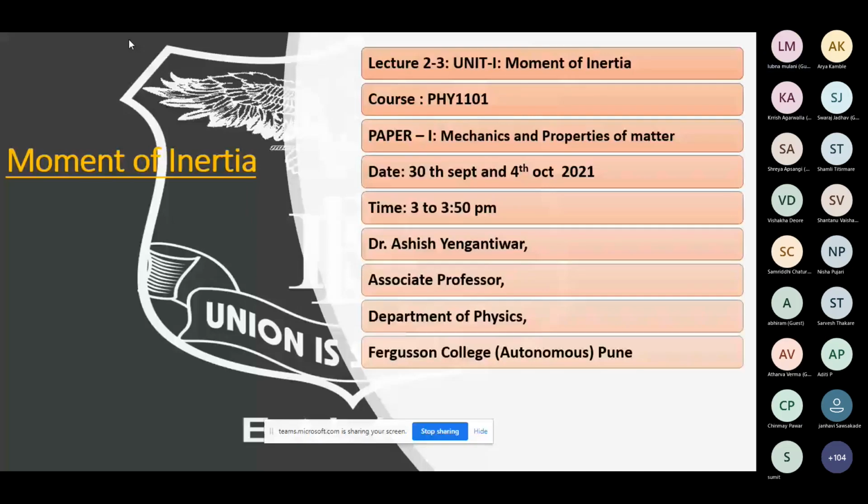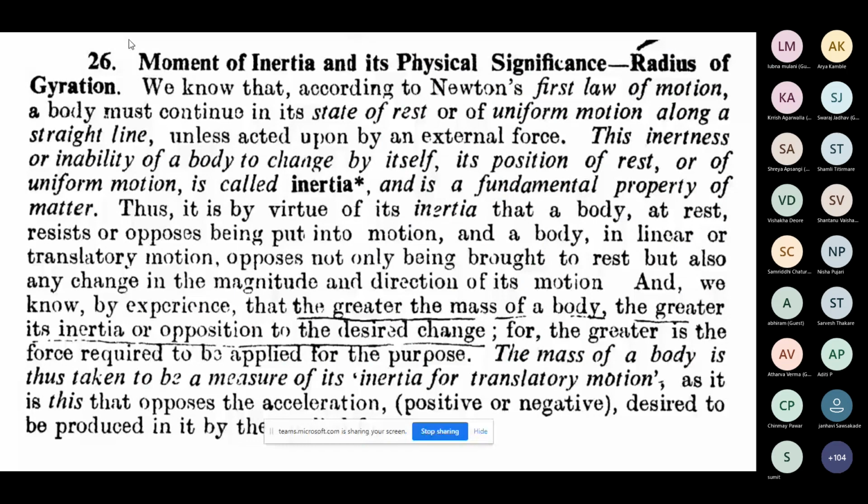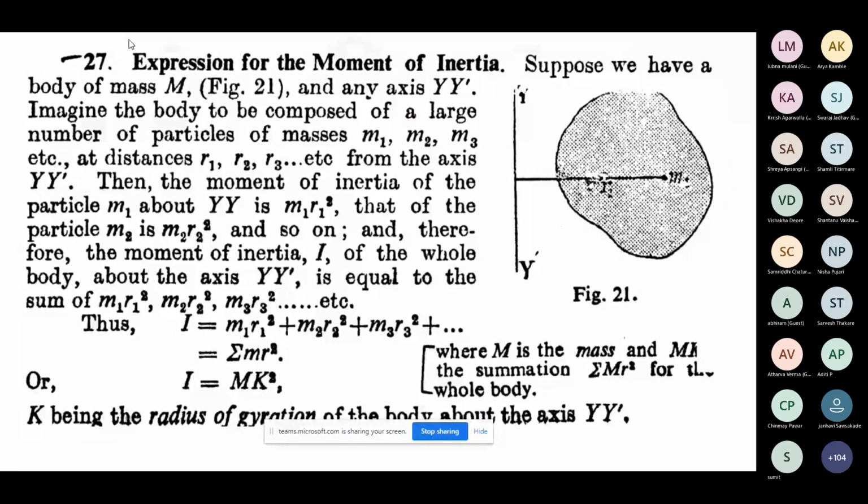Connected now. Okay, so I'm going to the point where we left off last time.